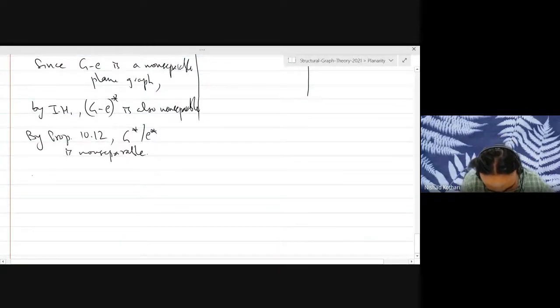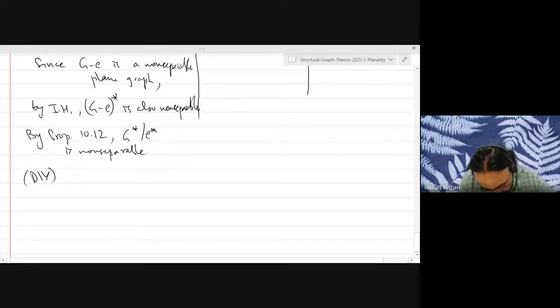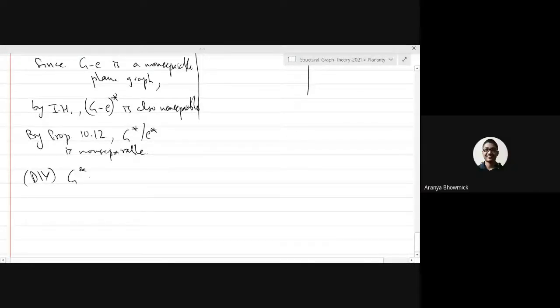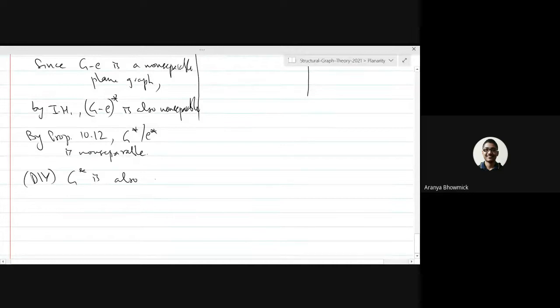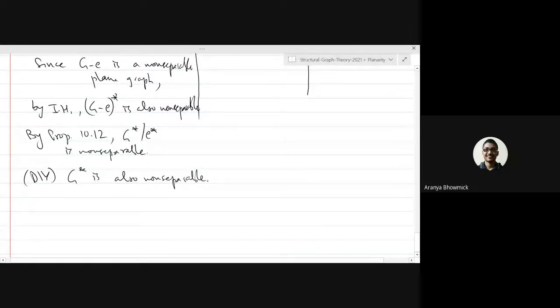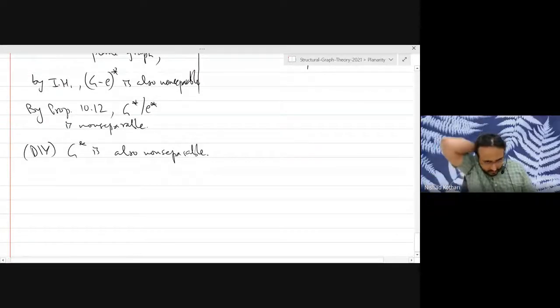So there is another do-it-yourself problem here. G star. Basically, we can expand the contraction vertex in G star contract E star. Exactly. Get G star. And vertex expansion preserves planarity.